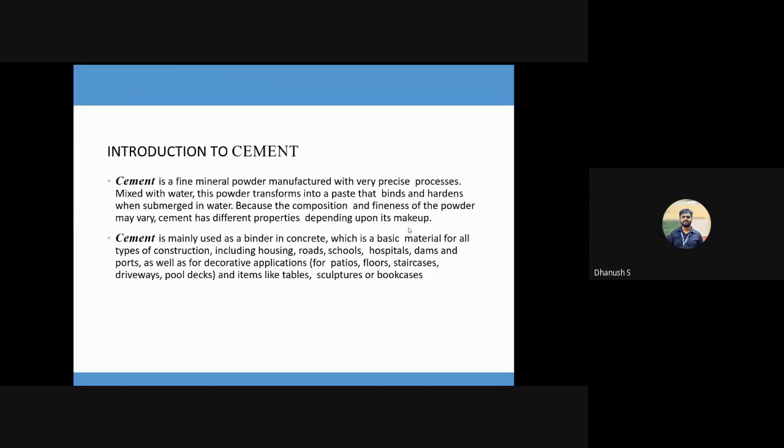Does anyone know how much one bag of cement costs? Average 300 rupees, sir. Okay, correct. So if you start off with the cheapest brand, the local ones, like Ramco and all that, you probably get it around 350. But if you want superior quality ones like Ultratech, it might go up to 400, 450. Okay. In comparison, do you guys know how much 1 kg of fine aggregate or 1 kg of coarse aggregate costs?